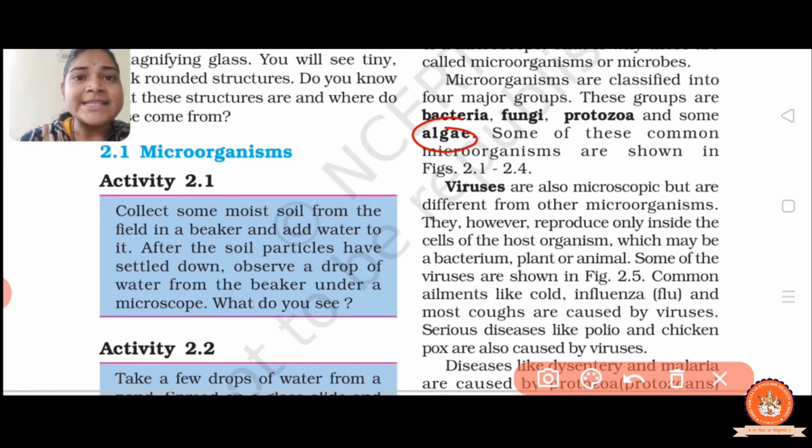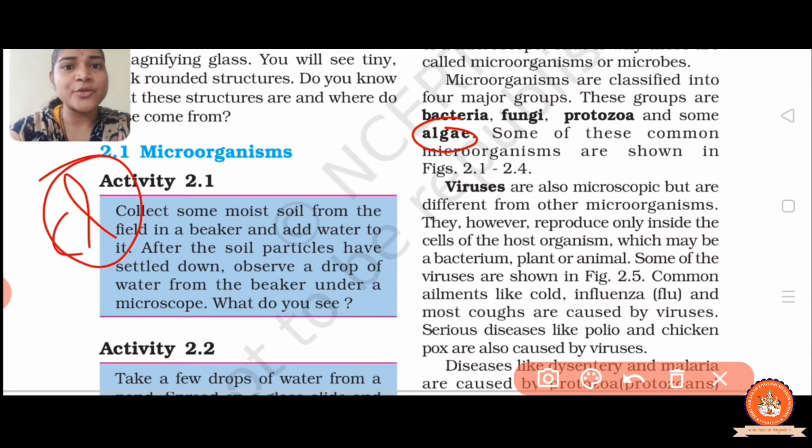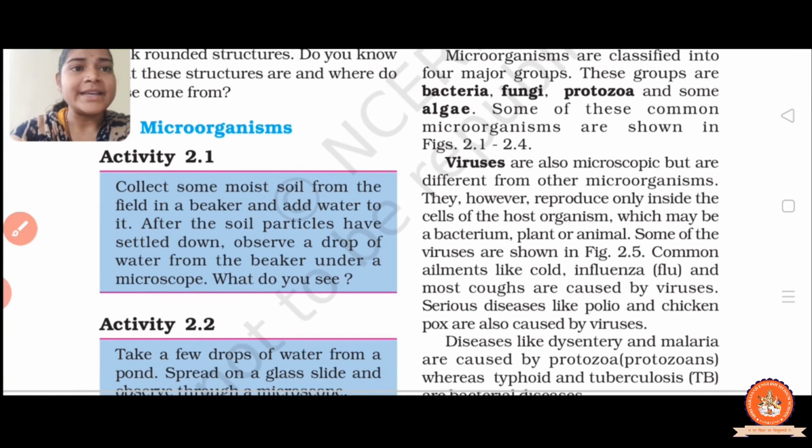So they can synthesize their own food by themselves. It means they have the autotrophic mode of nutrition, right? Whereas fungi have the heterotrophic mode of nutrition. Fungi are heterotrophs and algae are autotrophs, because the algae have the green pigment chlorophyll. That's why they have the autotrophic mode of nutrition. They make their food by themselves.